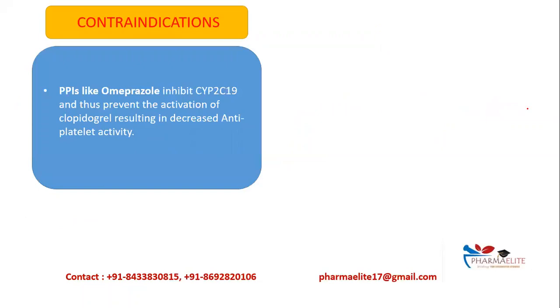Contraindication: clopidogrel should not be taken with omeprazole, which is a proton pump inhibitor. And why so? As we have seen earlier, the CYP2C19 enzyme is required for bioactivation of clopidogrel, but omeprazole goes and inhibits this enzyme. So this will prevent the activation of clopidogrel, so antiplatelet activity is decreased. That's why omeprazole shouldn't be taken with clopidogrel.